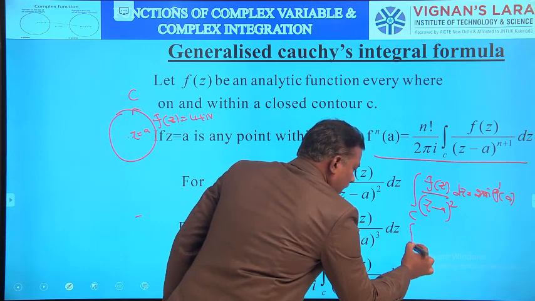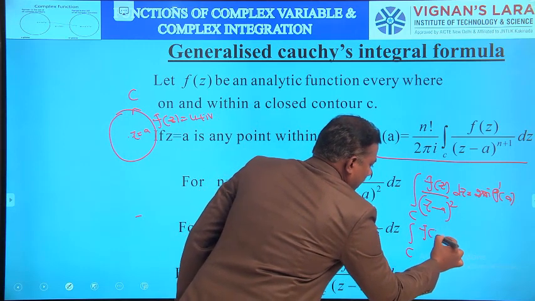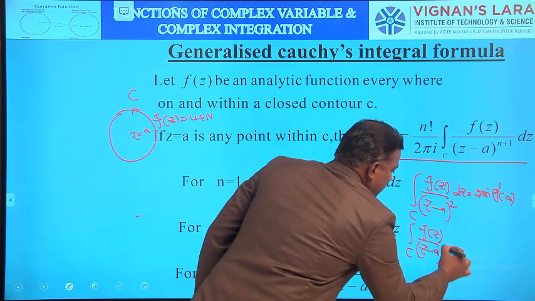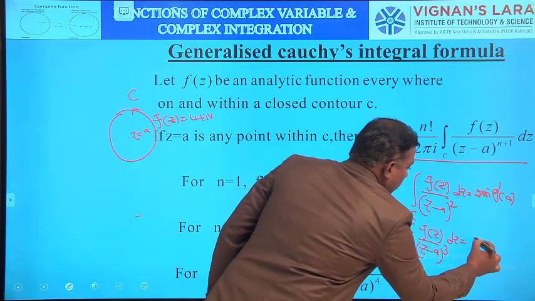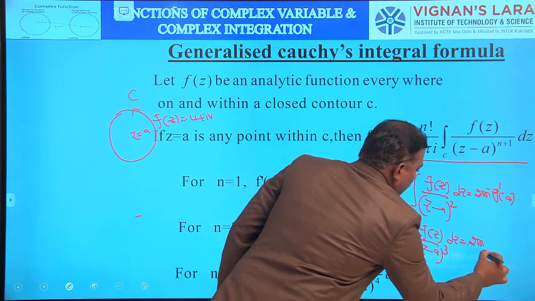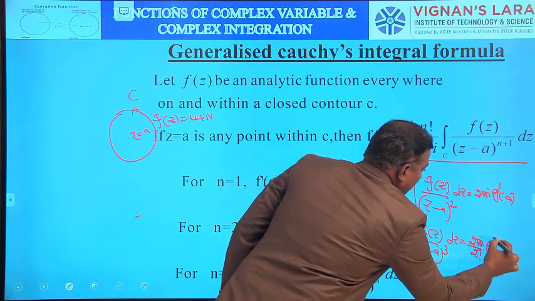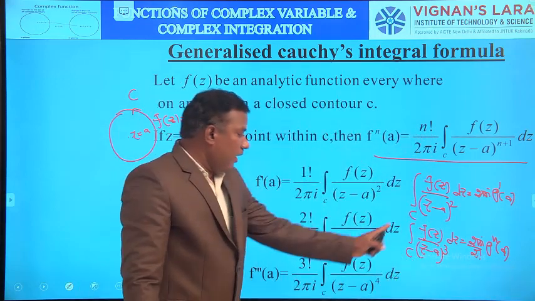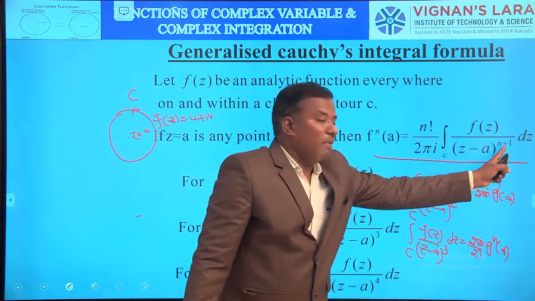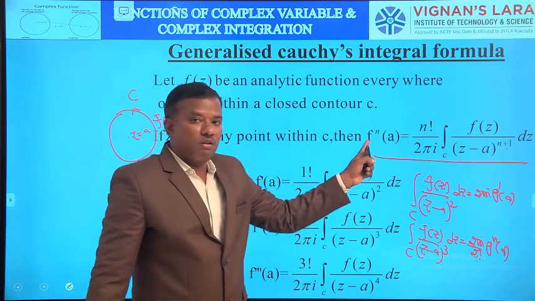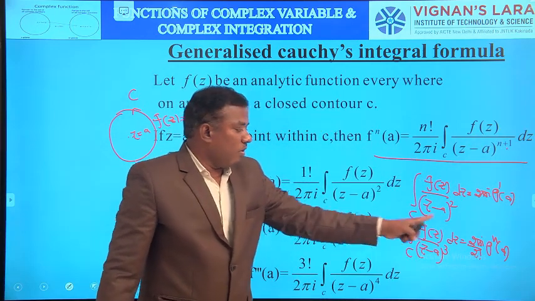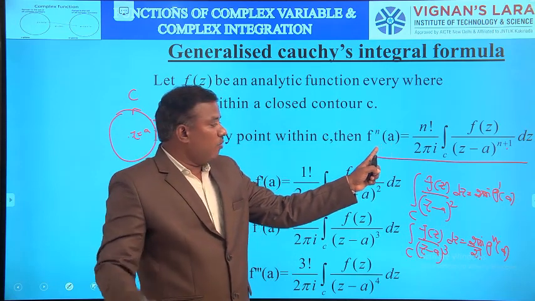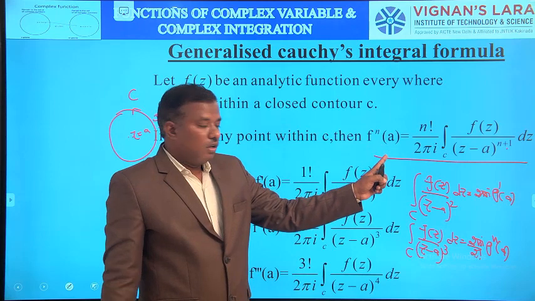Suppose z equal to a is repeated thrice. Then the integral over C of f of z by (z minus a) whole cube dz equals 2 pi i by 2 factorial times f double dash a. Similarly, the integral over C of f of z by (z minus a) to the power n plus 1 dz equals 2 pi i by n factorial times f to the power n of a. What is f to the power n of a? That is the nth derivative of f of z at z equal to a.